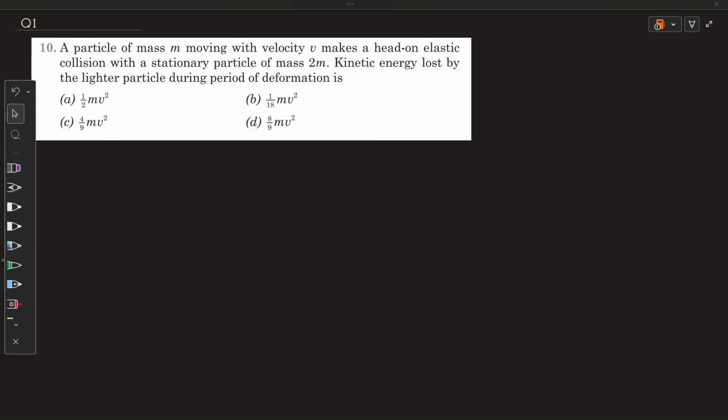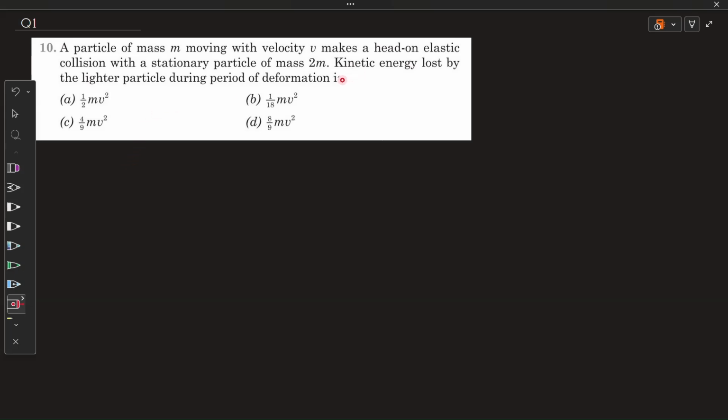Question number 1. A particle of mass m moving with velocity v makes a head-on elastic collision with a stationary particle of mass 2m. Kinetic energy lost by the lighter particle during the period of deformation.